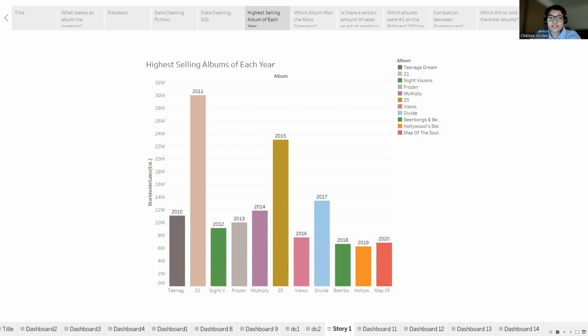The first chart comprises the highest selling albums of each year from 2010 to 2020. Notably, the data reveals that in 2011, the highest selling album surpassed all the other years. Adele's album 21 sold 30 million copies worldwide. In second place came Adele's album 25, which was released in 2015 and sold approximately 23 million copies worldwide. In third place came Ed Sheeran's album Divide, which was released in 2017 and sold 13.4 million copies worldwide.